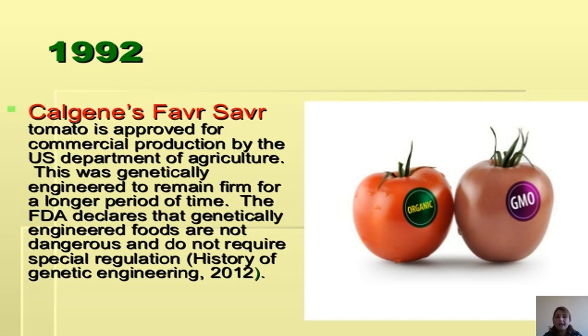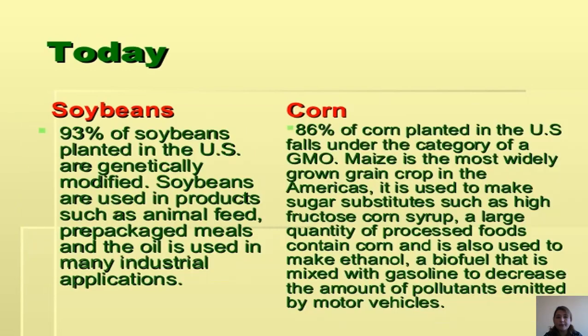This was genetically engineered to remain firm for a longer period of time. And this declared that genetically engineered foods are not dangerous and don't require special regulation.